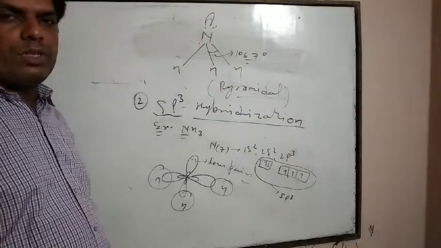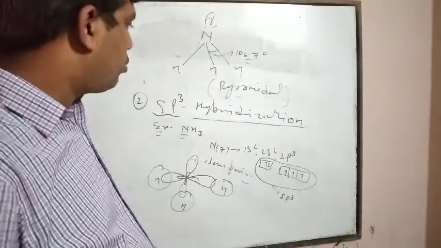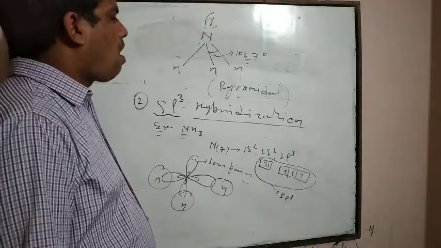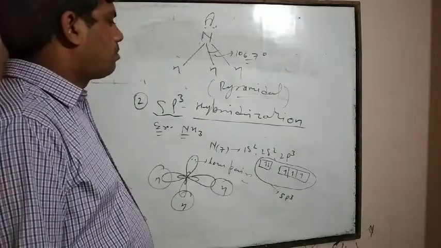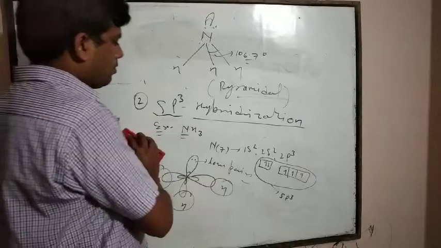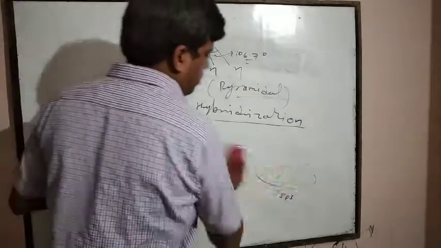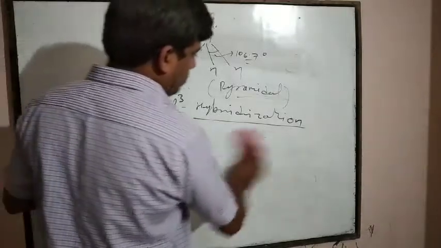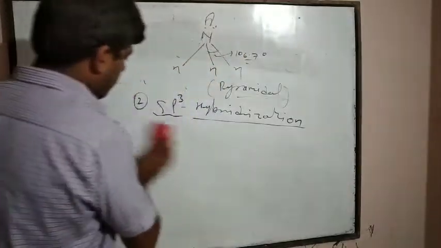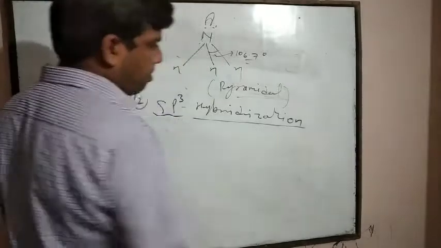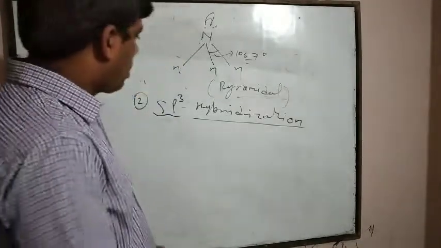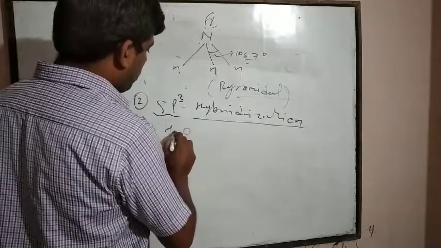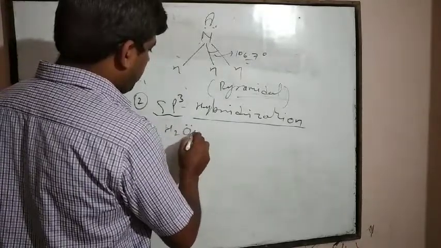If a water molecule, H2O, is taken, then what happens?